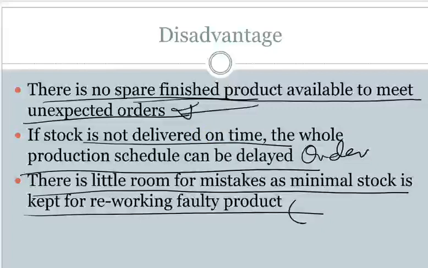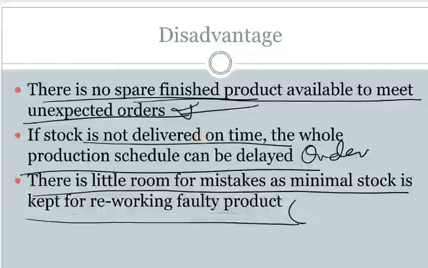Because we're saying that we only keep less stock, that means you are supposed to be perfect. To be perfect, in other words, it's close to impossible, right? So whatever they're saying here is outrageous. It's never possible to actually be perfect the first time. Because you only have a limited number of stock, this would be a disadvantage.